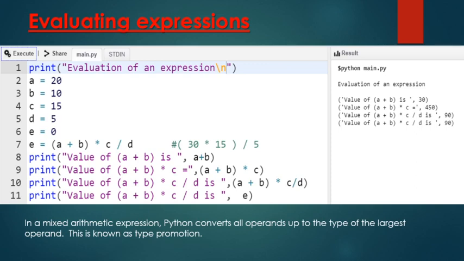Then it will be 90. So this expression will give you 90 as result. In mixed arithmetic expressions, Python converts all operands up to the type of the largest operand. This is known as type promotion. We'll discuss it later. So this is how we can evaluate an arithmetic expression based on the precedence of operators.